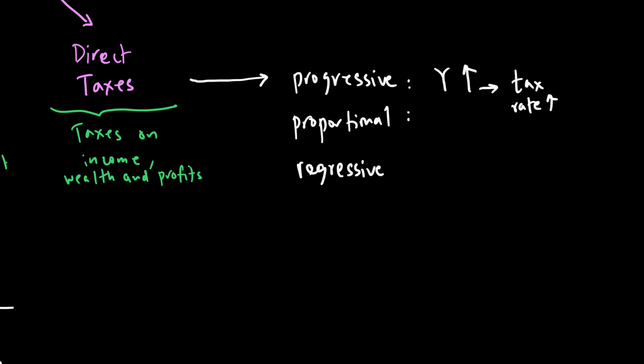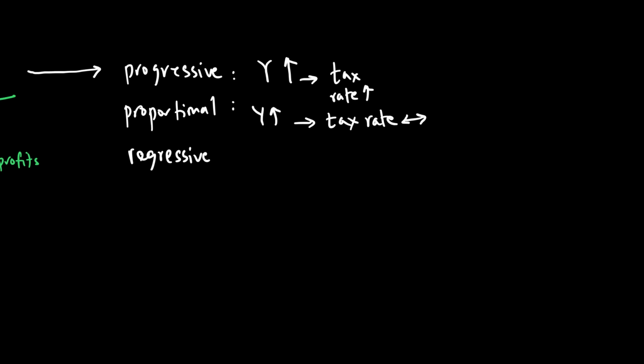Proportional tax rate basically means that if the income goes up, the tax rate doesn't change. So you can say that the tax rate remains the same irrespective of what people's income is. The tax rate may remain as, for example, T for tax rate, 20% flat.